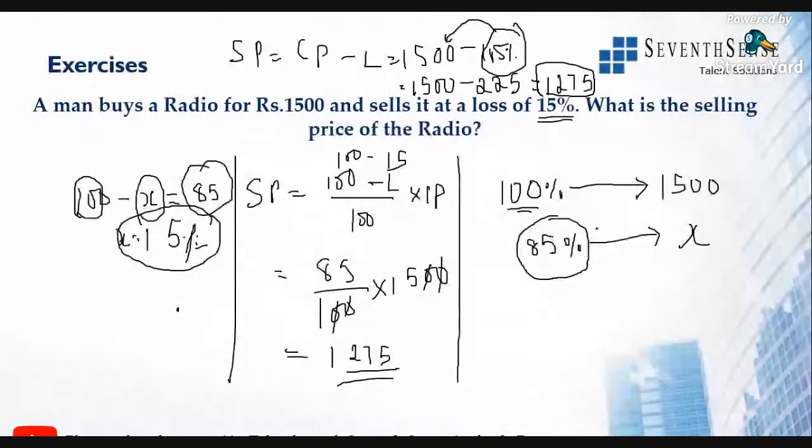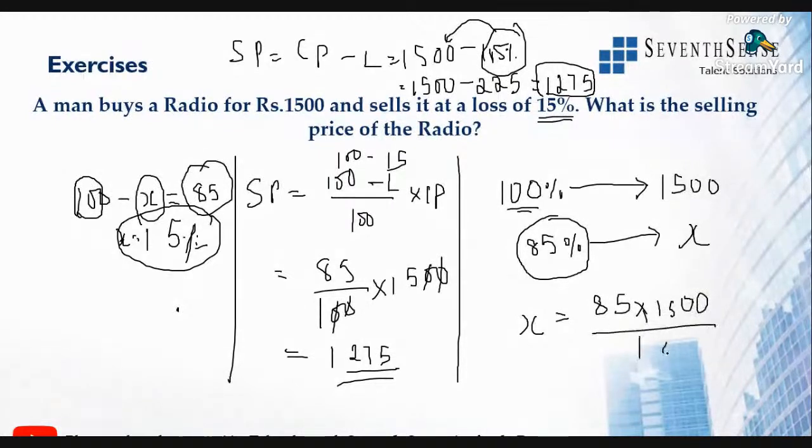Right? Now, the 100 rupee value is 1500. That is 15 times. What will be the selling price? Clear? So X is equal to 85 into 1500 divided by 100.